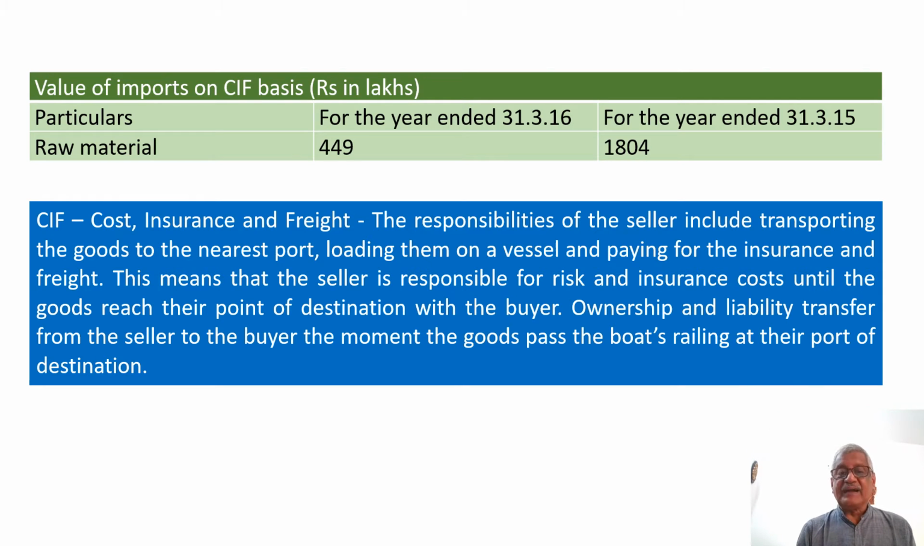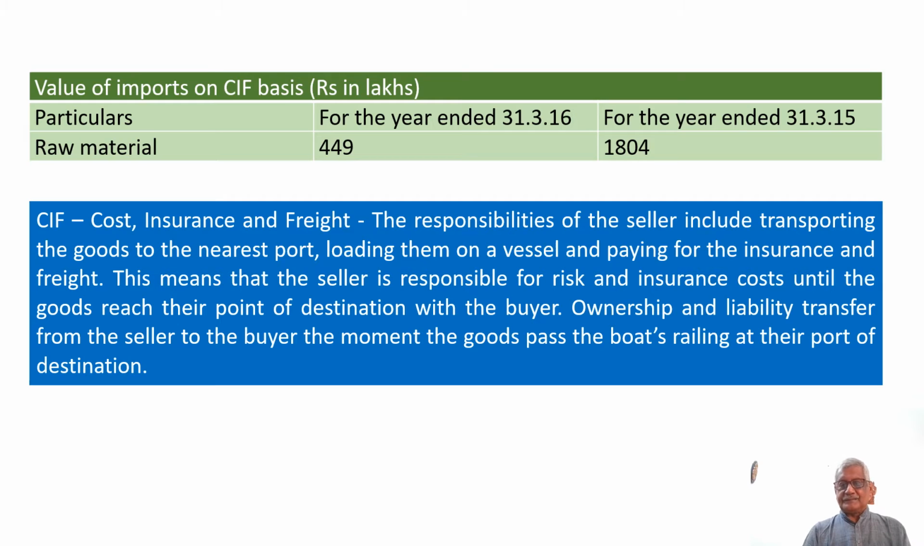Now let us look here, the value of import on CIF basis. We have taken the extract from a profit and loss account statement. See, for the year 2016 ending, the company imported raw material worth 4 crore 49 lakhs. The previous year, the same period as on 31/3/15, the import of raw material on CIF basis was 18 crore 4 lakh. Now let us understand what is CIF.